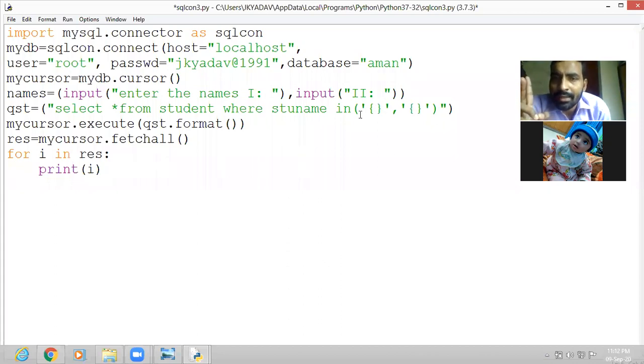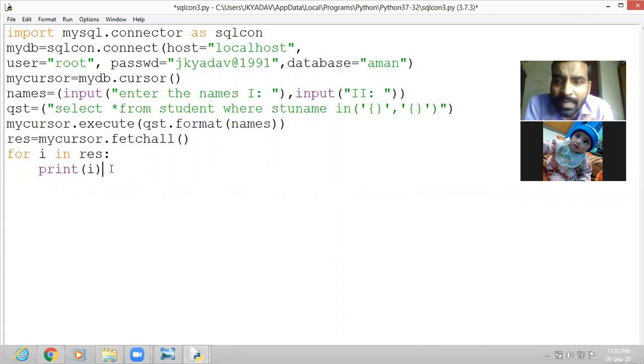Okay, now we are giving input, and now we give these names as the input in the format function: qst.format, and in this we are giving the names which we have taken as input. Now let us see whether it accepts or not.